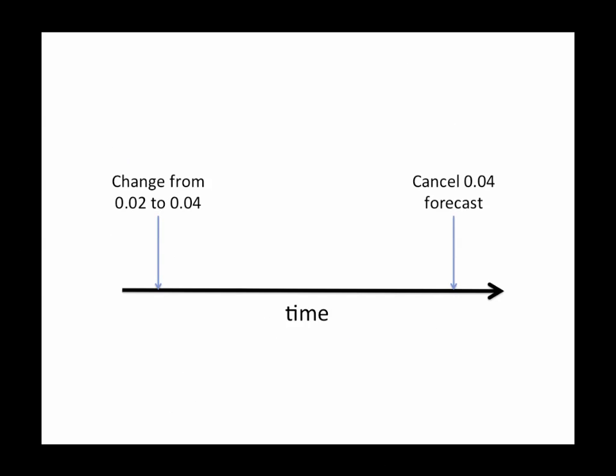Now the previous case assumes that from the time you change the forecast from 0.02 to 0.04 until the time that you cancel the forecast of 0.04, nobody else has come in between those two times and done anything to the forecast value. But let's assume now that between these two times, somebody comes in and changes your previous 0.04 forecast to a value of 0.03. Let's see what happens in this case.